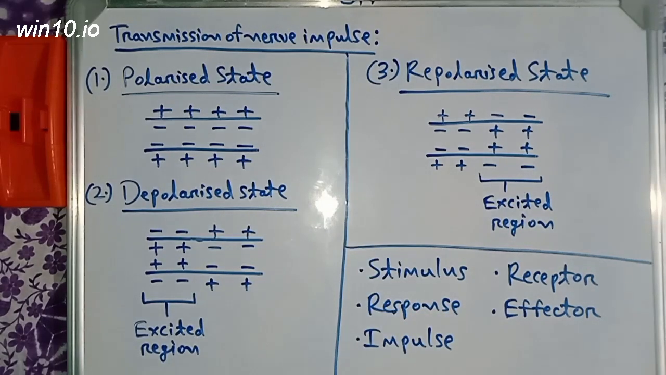Hello everyone. Today we will be learning about the transmission of nerve impulse through a nerve fiber. But before going to that, we first have to understand a few terms which we will be using throughout this chapter.